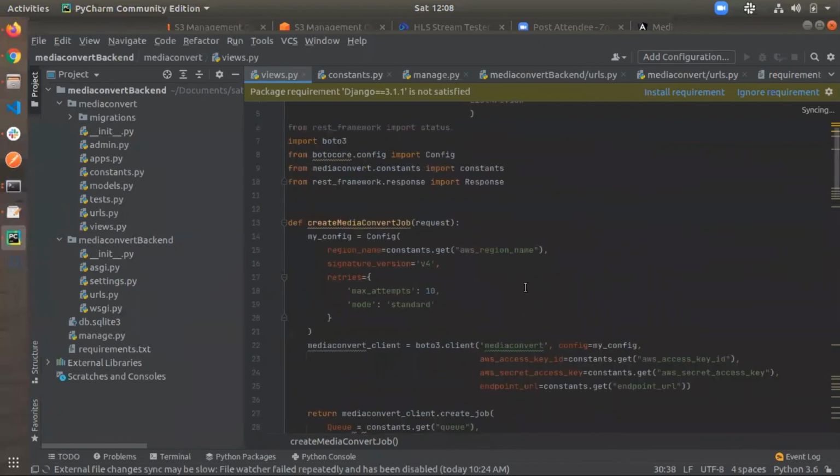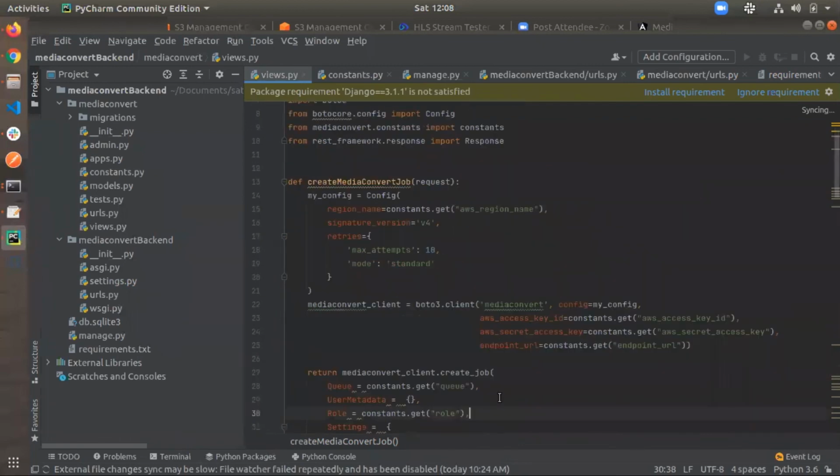Before submitting the job, a few configurations are needed from the backend. I have added some configs like region name, signature version, retries, and which service we are going to use, like the MediaConvert service, plus the user keys and endpoint URL.